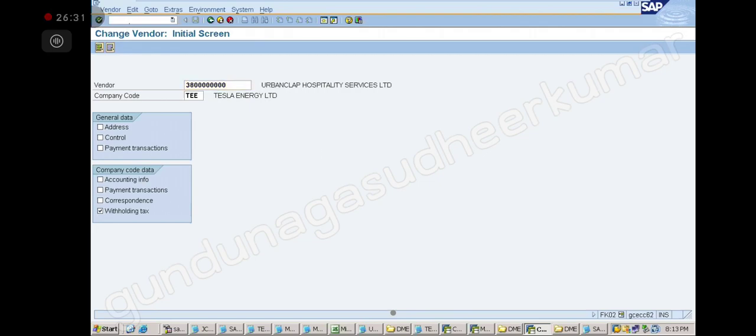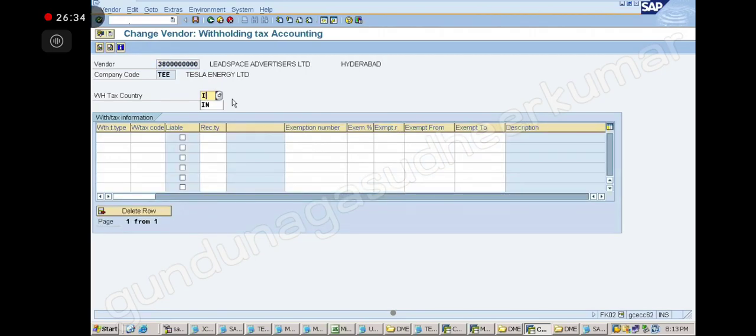Okay. Enter. Now here you see withholding tax country is India. Tax type is T1. Tax code is C1, correct? Liable to pay the tax. Recipient type is company. Same way tax type T2. Code is C2. Liable to pay the tax. Recipient type is company. Okay, note down everybody. So this withholding tax related details I have to maintain here in the vendor master. That's it. Enter.